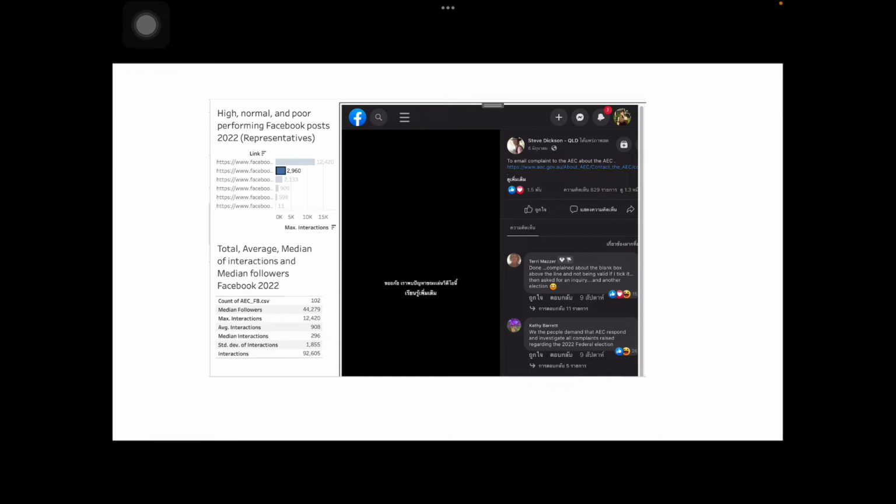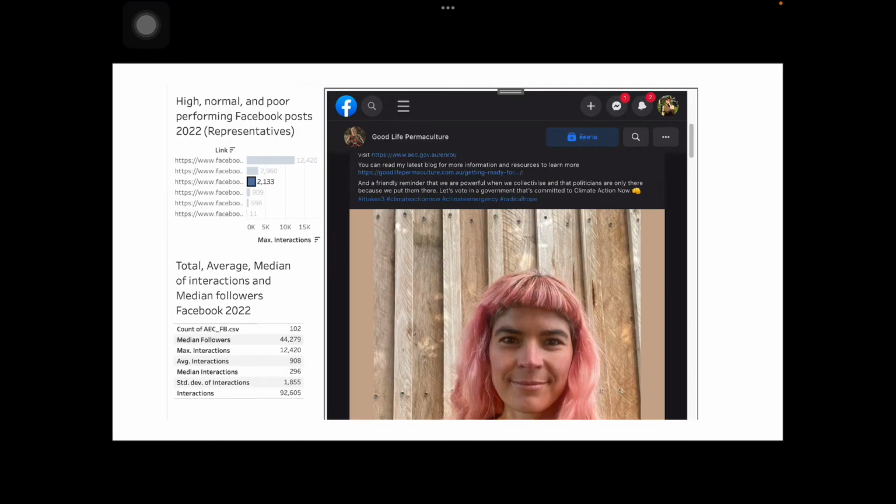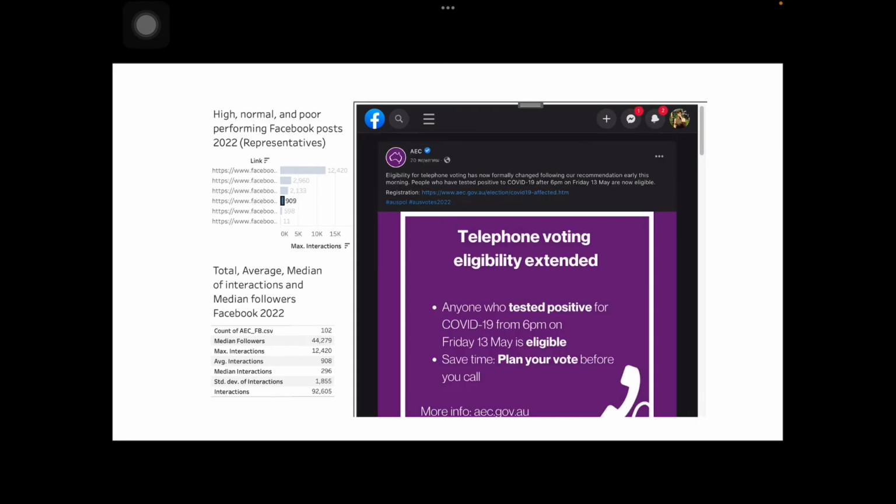This post is about suggesting a channel to email complaints to the AEC, which clearly tends to be the issue of the day around the posted time of 6th of June, followed by an example of normal interactions, 2,133, from a public account who's supposed to be Aboriginal, promoting election for all and supporting a climate change standpoint that is the trend of this year. This is how a post with average interactions looks like, mostly informative content.